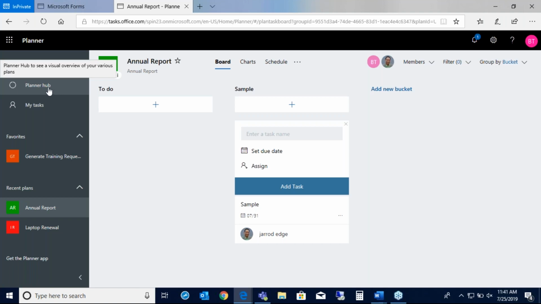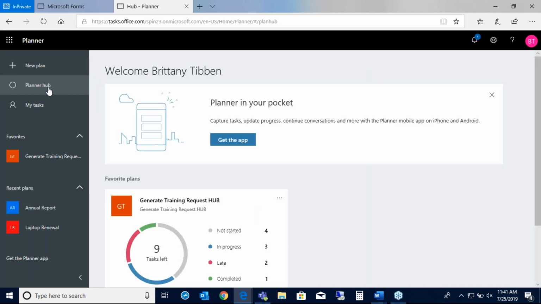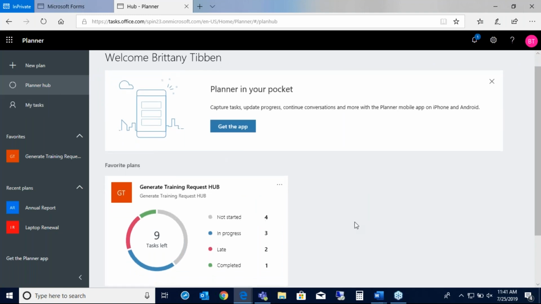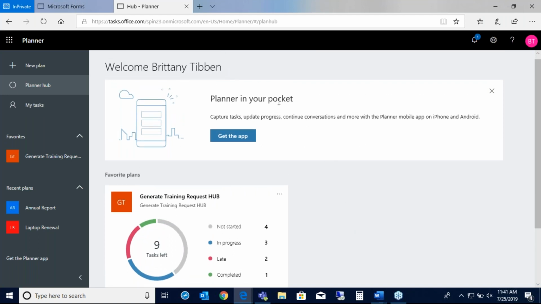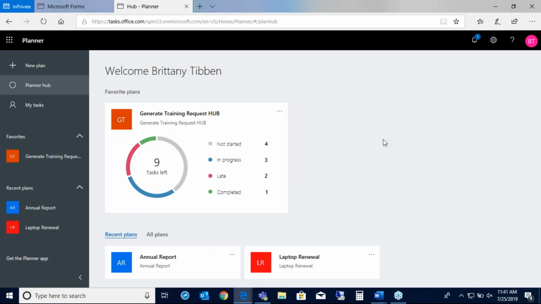The next one down is called the Planner Hub. This is nice if you have multiple plans or multiple projects going on. This is a hub that has a roll-up of all of your projects. At the very top here, it's a reminder that you can use Planner on your phone. I do use this on my cell phone during the day. It's really easy to use on your touchscreen, and it's automatically responsive on there, and it's pretty slick. So we'll close out of that.